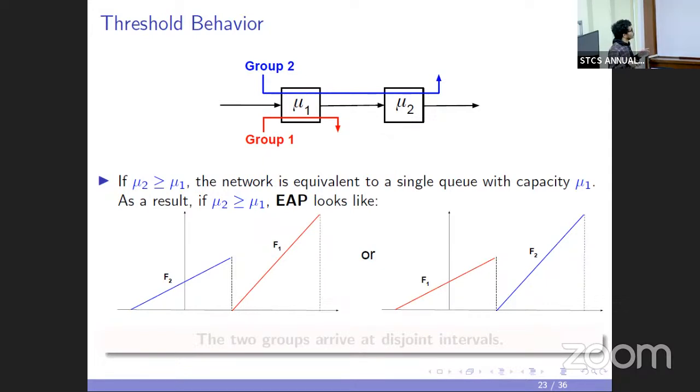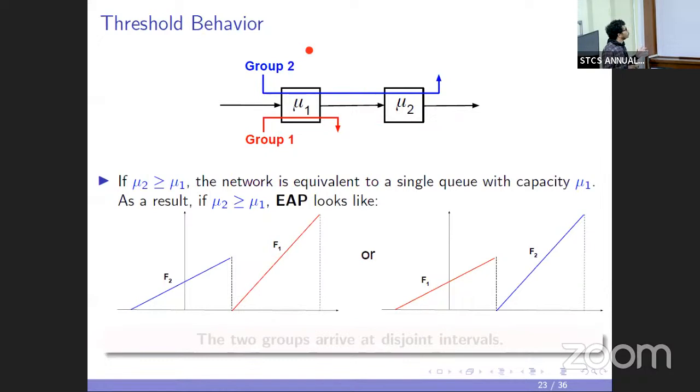I will mention some of the interesting observations about the EAP for the heterogeneous departure system. So here one observation is that there are these two queues, and if the second queue has a capacity larger than that of the first queue, then the second group, that is the blue group here, which is traveling through both the queues, after it passes through the first queue, will arrive at the second queue at a rate less than or equal to its service rate, because mu2 is greater than or equal to mu1.